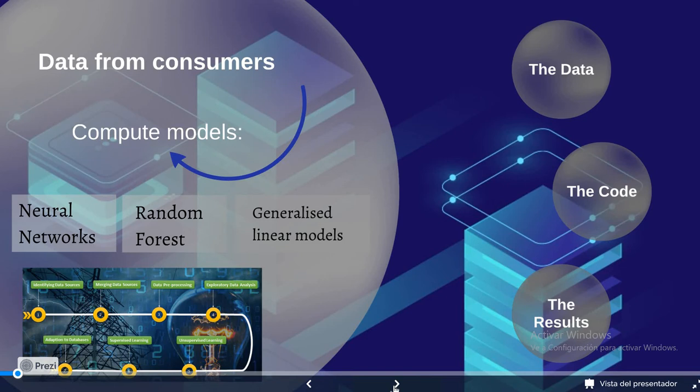We basically have data about different consumers, and we want to compute some models that will allow us to predict their electricity consumption. In times like this, a good daily electricity consumption forecast for a population is crucial information, and that's why I personally find this topic particularly interesting. We are computing the following models widely used in prediction, and we are implementing our code on R.